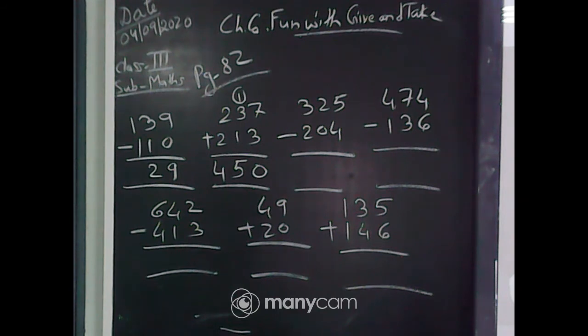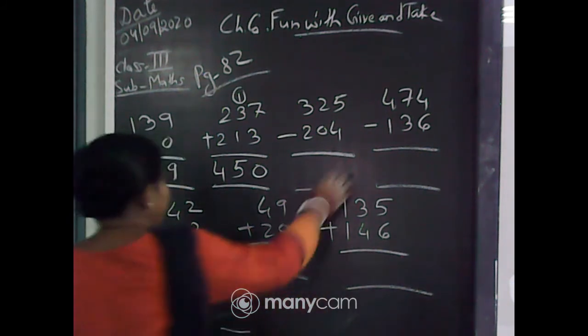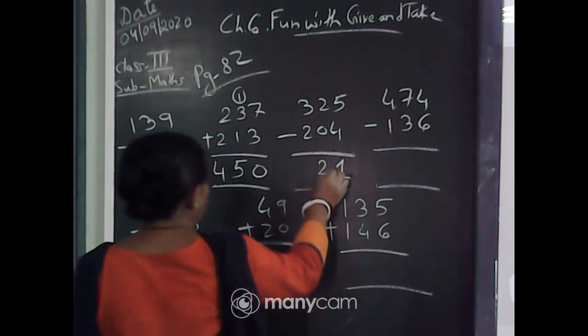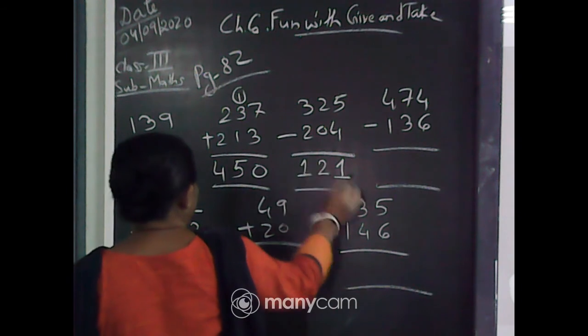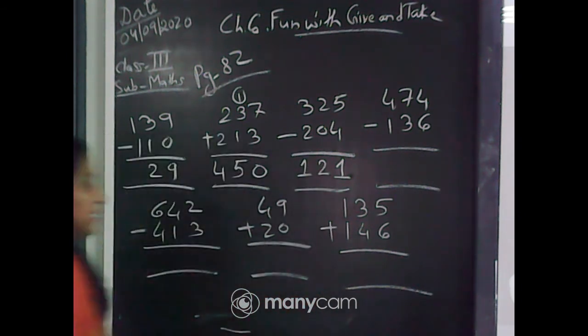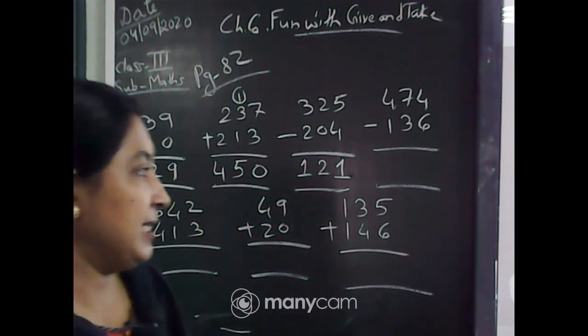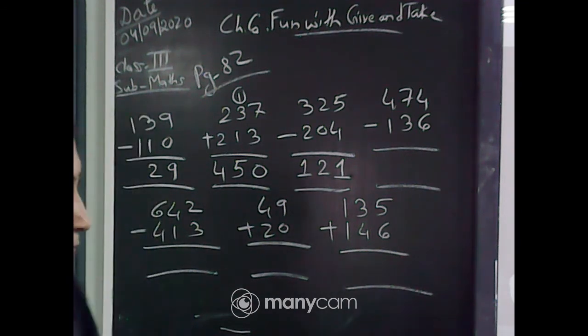Diksha, I want the third answer. Yes, Vidyashri, you are late. I have not asked the fourth one, I am asking the answer for the third one. It is 5 minus 4, 1, then 2 and 3 minus 2 is again 1. So, the answer is 121. Okay. Answer is 121.